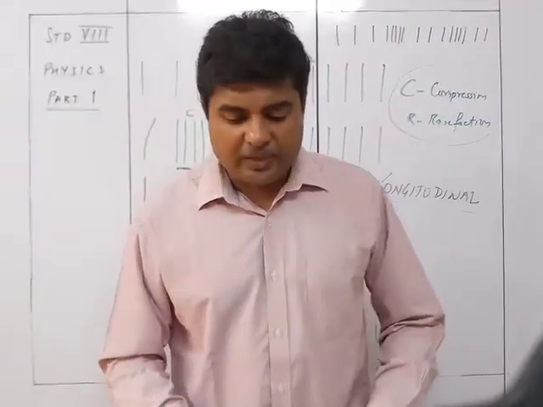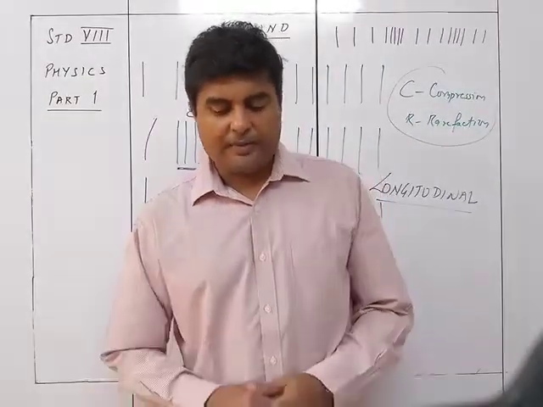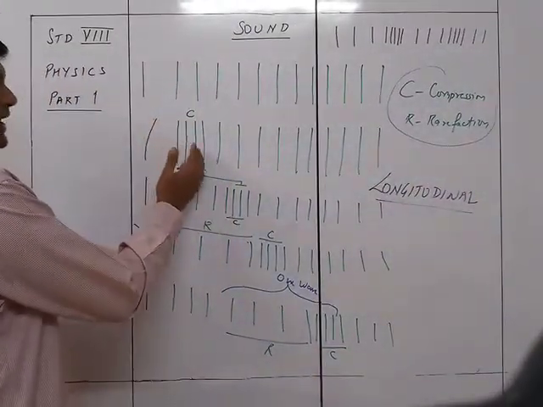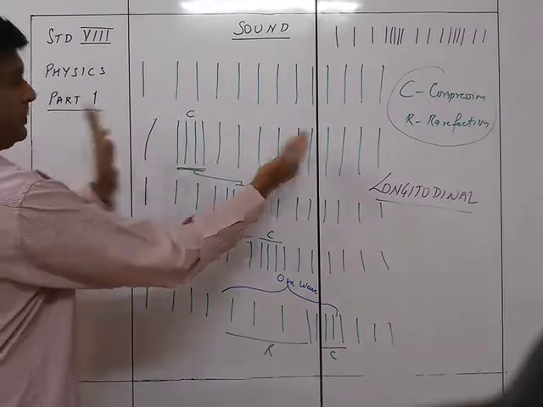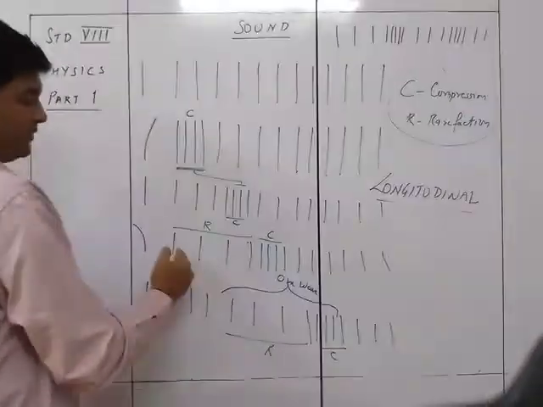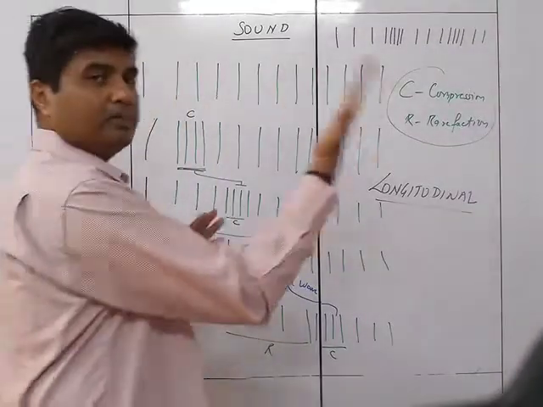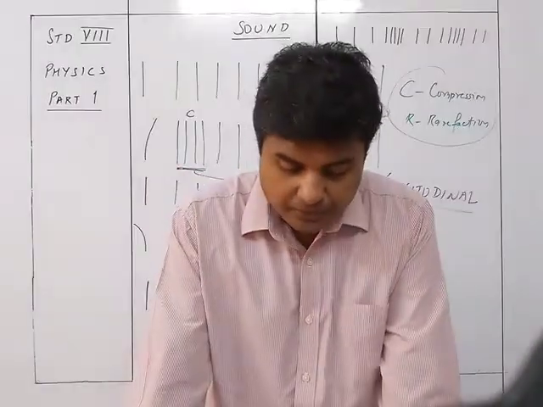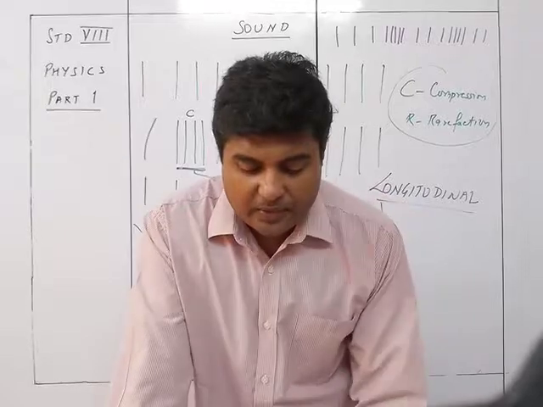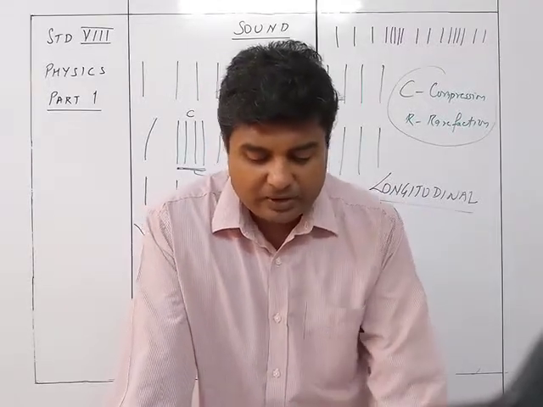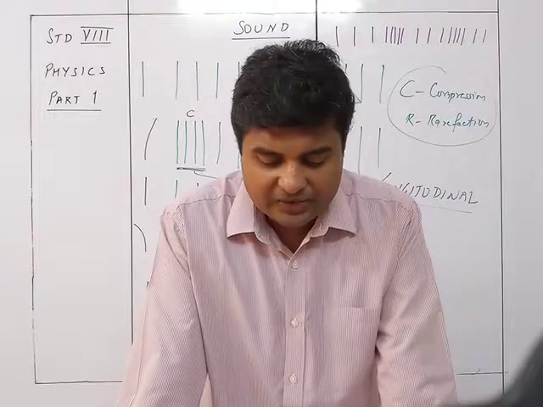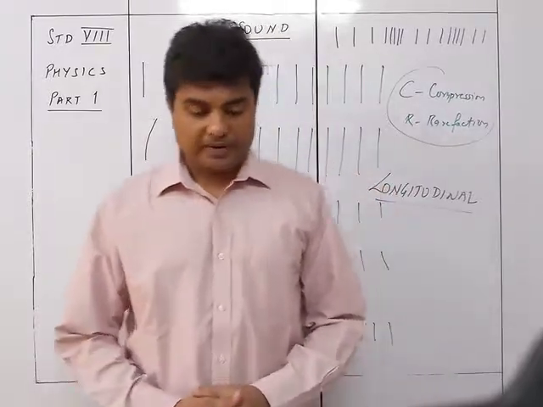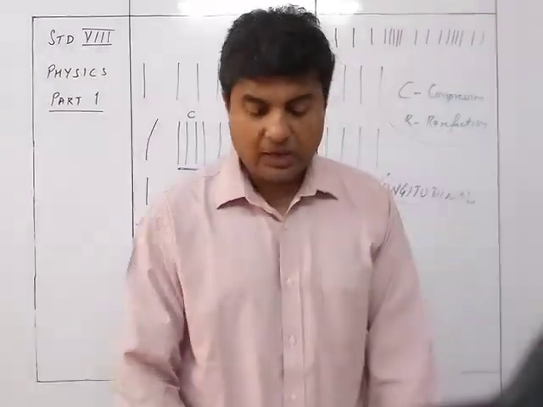Thus, due to propagation of wave in the medium, the particles of the medium vibrate about their mean position without leaving their position. So why is this formed? Because there is a vibration caused over here which brings them together, and vibrations caused over here which bring them apart. So it is the vibration of the particles which is causing this movement of the medium. They transfer the energy with a constant speed from one place of the medium to another place. So that was about the longitudinal waves.